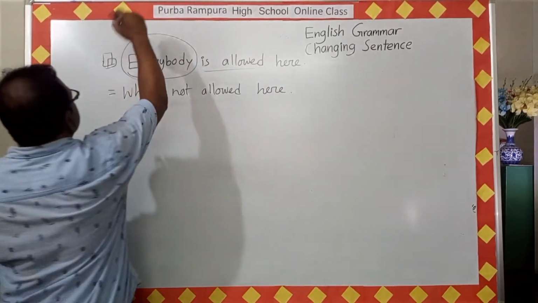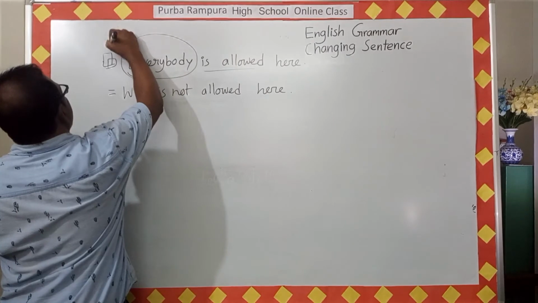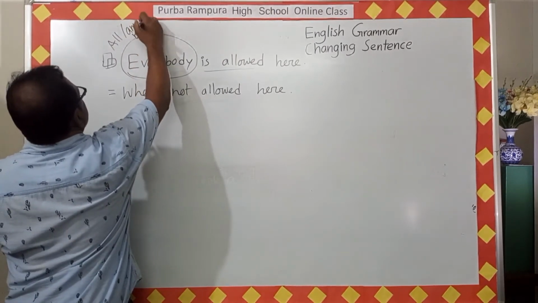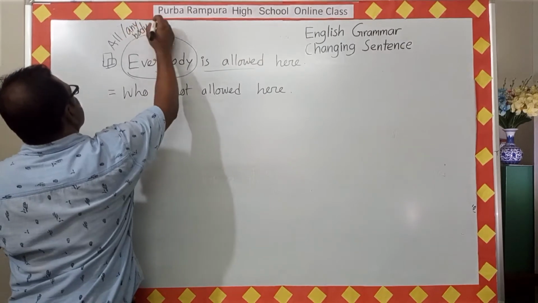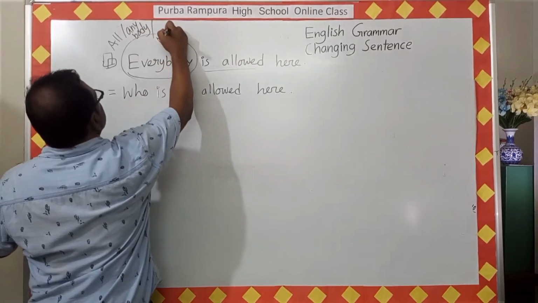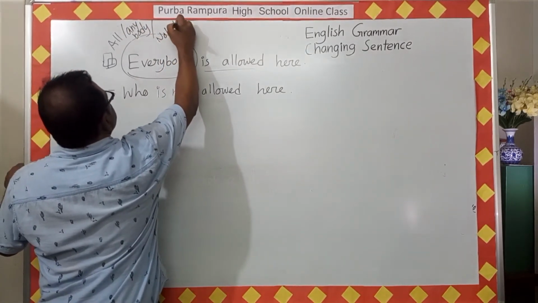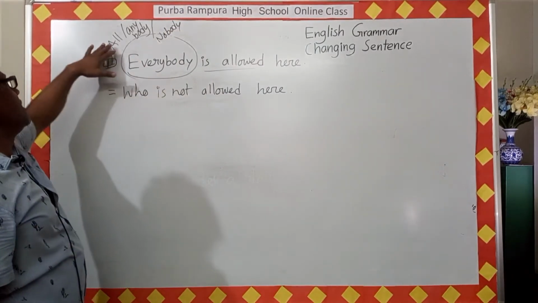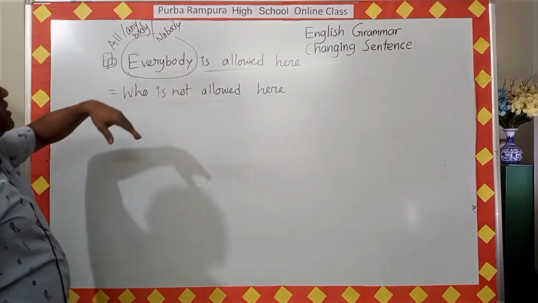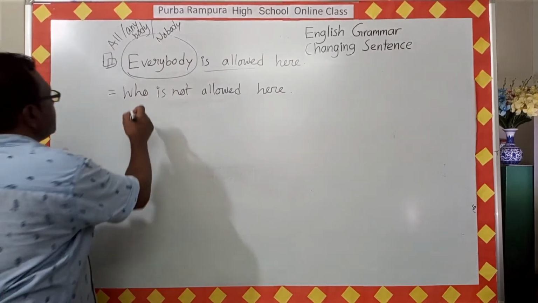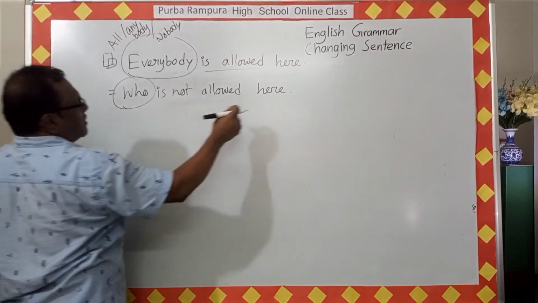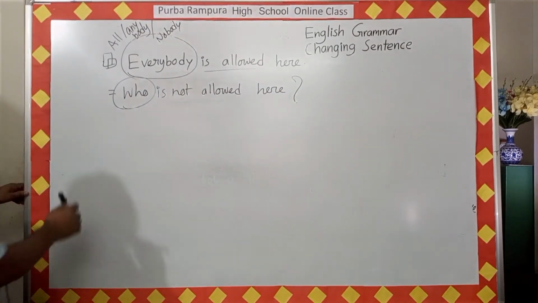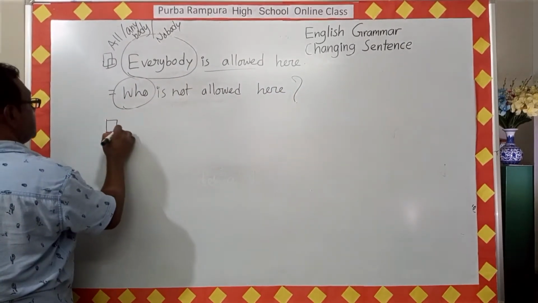So if there is everybody, all, anybody or nobody at the beginning, who should be used here to make it an interrogative sentence.